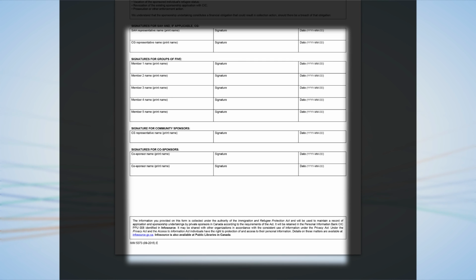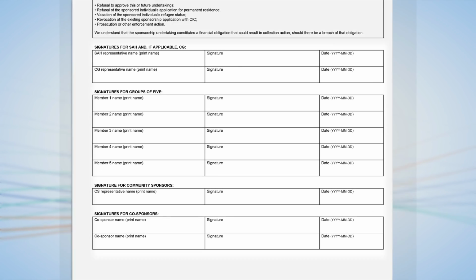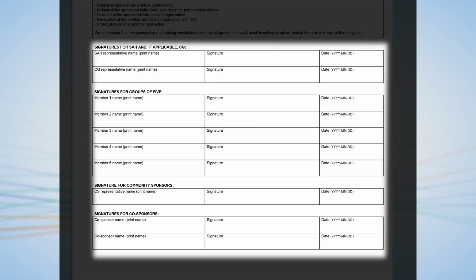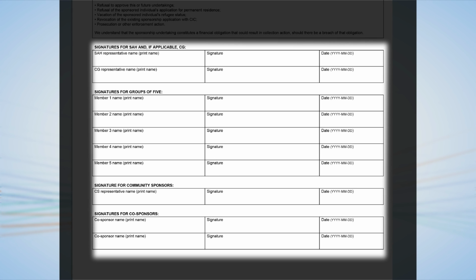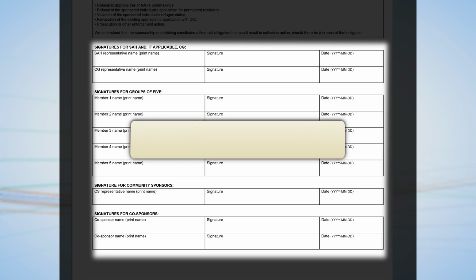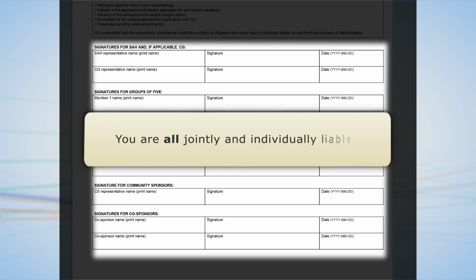Section G is the declaration by the sponsoring group. Each person in your group of 5 must sign and date the form in the Groups of 5 signature area in this section of the application. By signing here, group members agree to share full responsibility for the refugees you are sponsoring. If there are more than 5 people in your group, attach an extra sheet with the signatures of the additional group members. If the terms of the undertaking are breached, for example, not providing support for the duration of the sponsorship period, all group members will be jointly and individually liable.